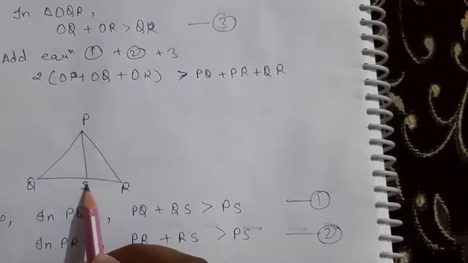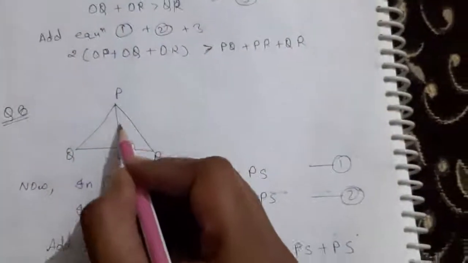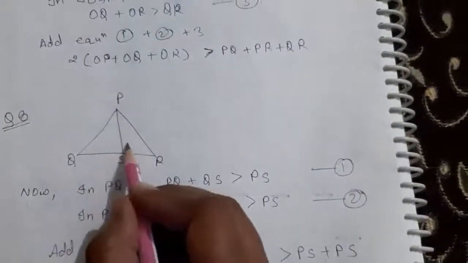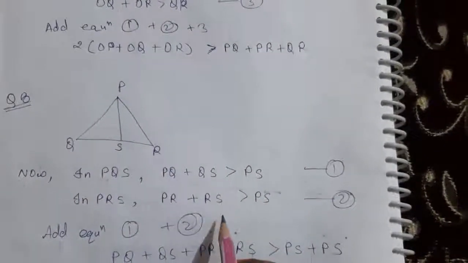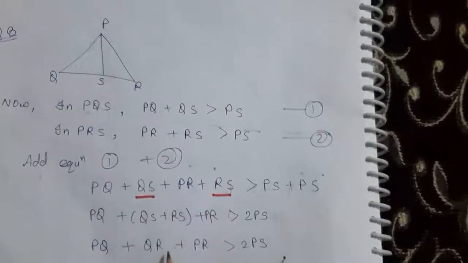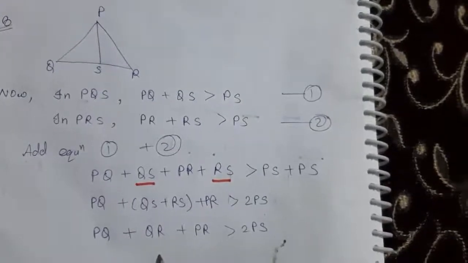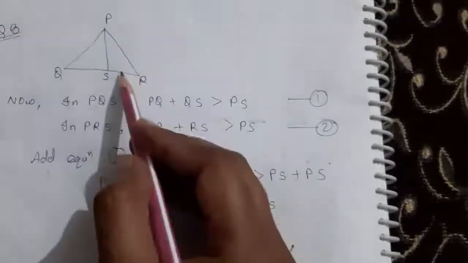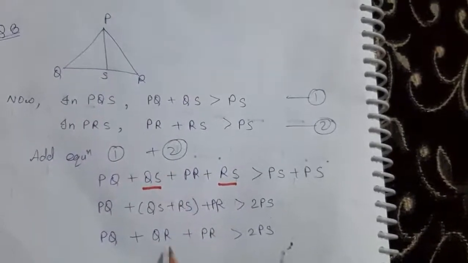Now what we want to prove is 2PS. So we have to take the PS condition first from this triangle, then another one from the other triangle. After writing them, add them. Now you can say QS plus RS is the combination of QR, same as the question we have already done in 3, the third one with the median, but this is not a median, but you can say the combination is QR. Understand now?